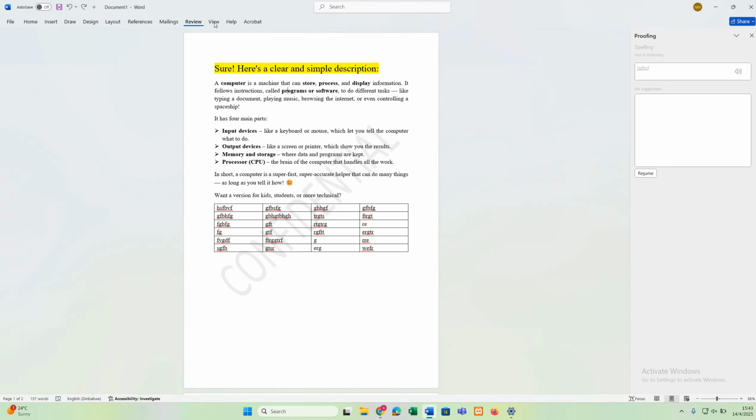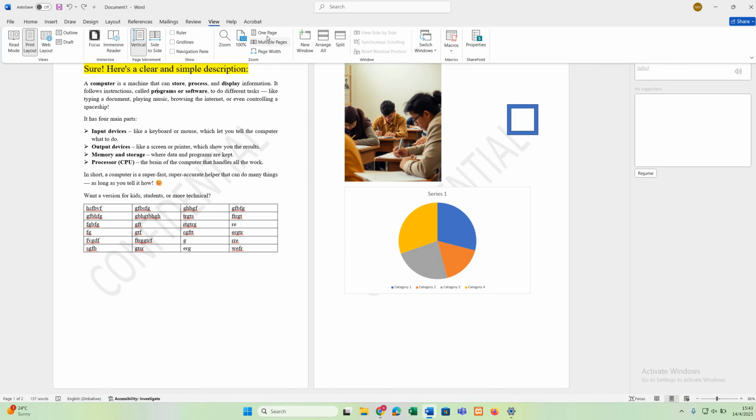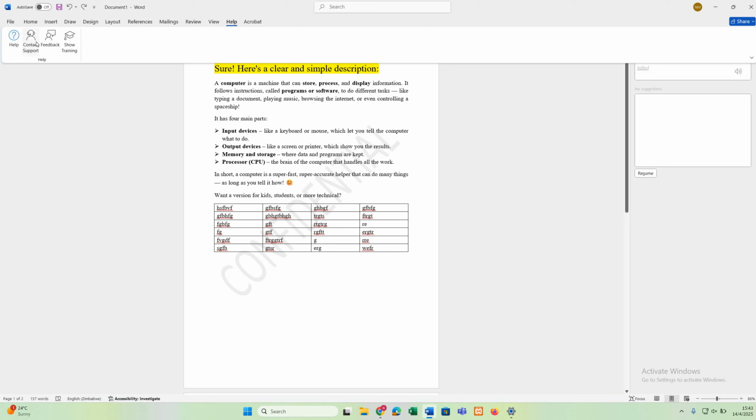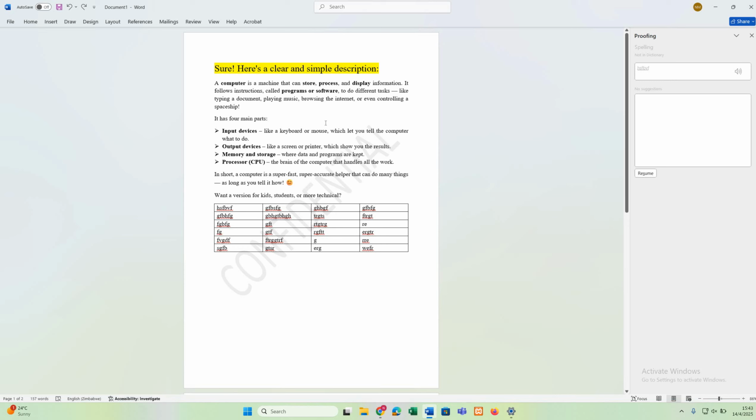And then on view, we also have the ruler. You can also choose how you want your page to be displayed, either one page or multiple pages. You can also choose from here. Then you contact support, feedback, and so on. And then for Acrobat, you can create a PDF and stuff. So basically, this is how you use Microsoft Word.